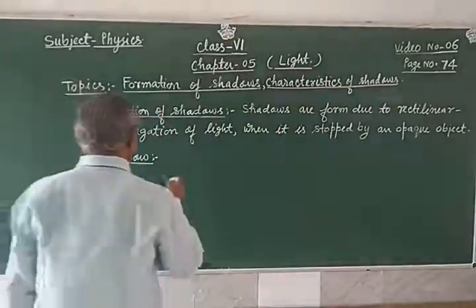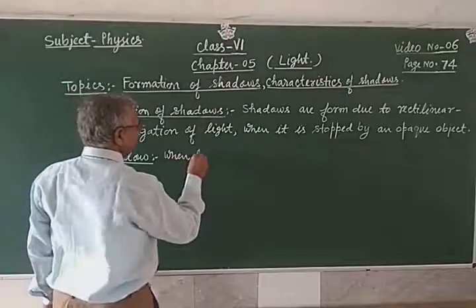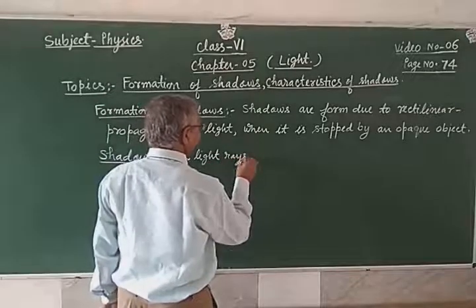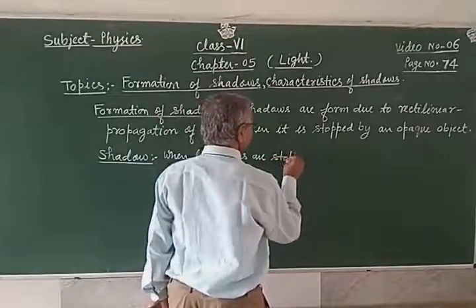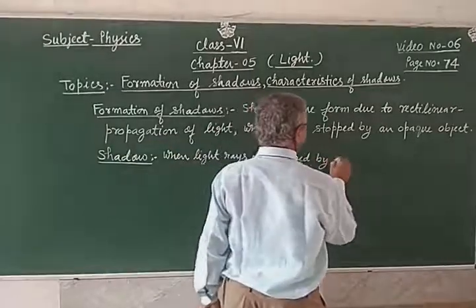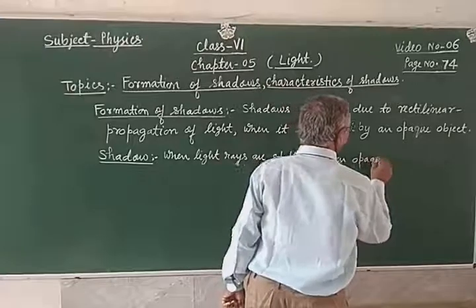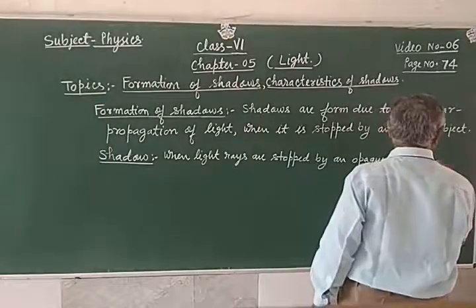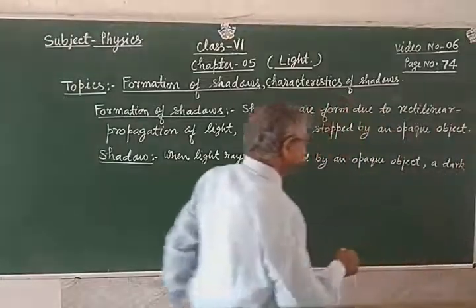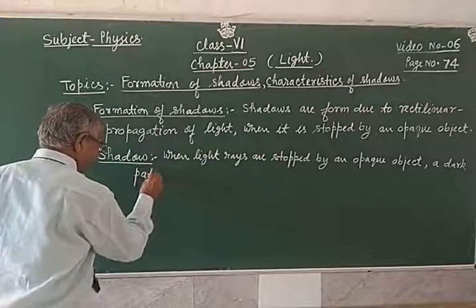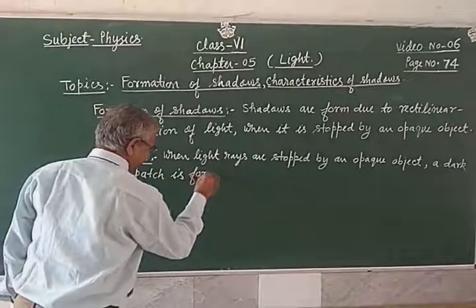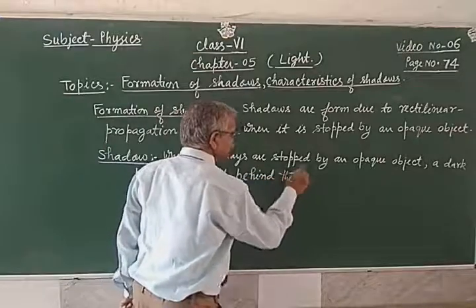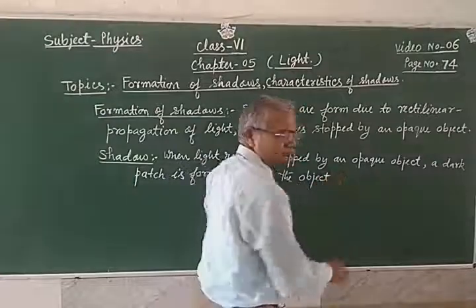You may note down: when light rays are stopped by an opaque object, a dark patch is formed behind the object, which is known as a shadow.